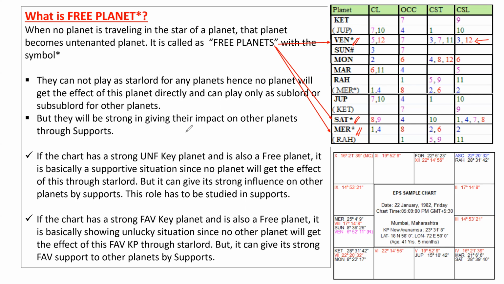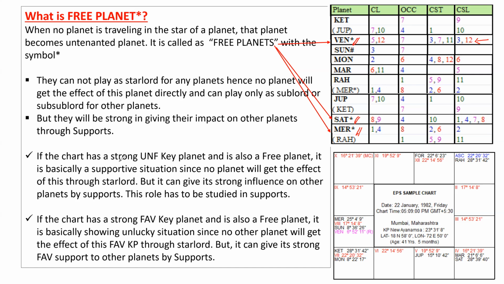But they will be strong in giving their impact on other planets through supports. How? Which planets are in the sign of Venus, which planets are conjoined with Venus, which planets are aspected by Venus. They are all in connection to Venus, and they will get the impact of the Venus signification strongly. I hope you understand.